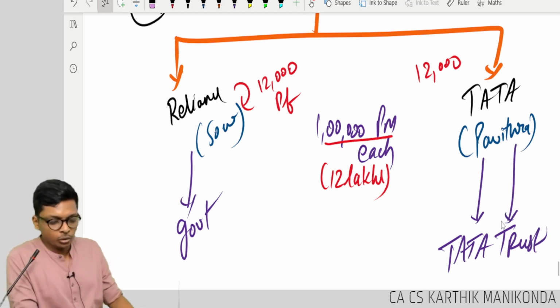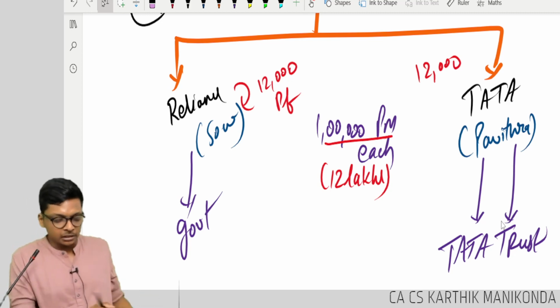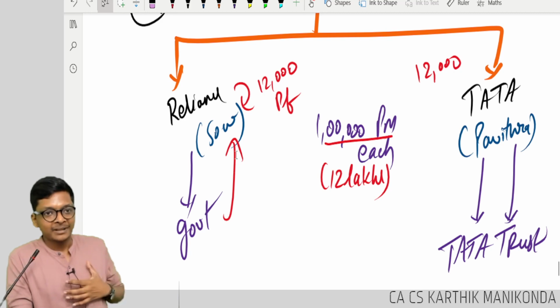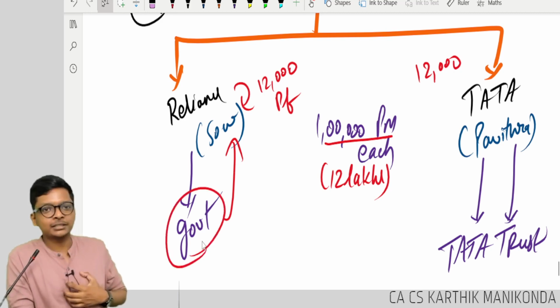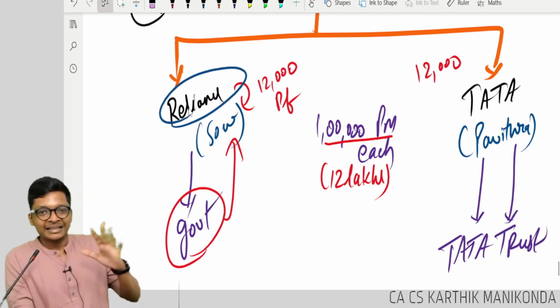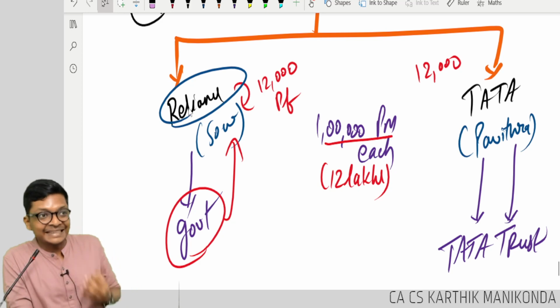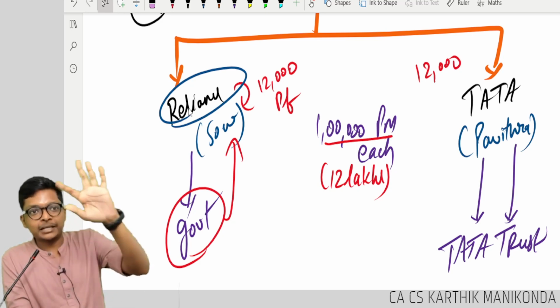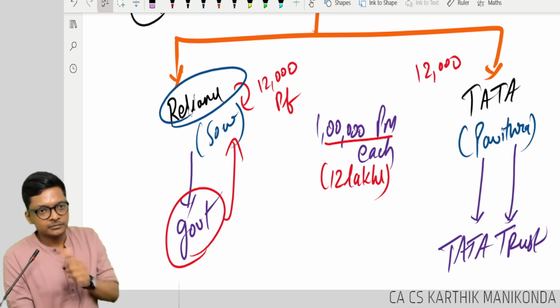Now, after retirement, who will pay this money to Sau? Government only is responsible. Is Reliance responsible? Reliance's responsibility ends if they deposit this PF in the government account. Are you following, guys? That's it.